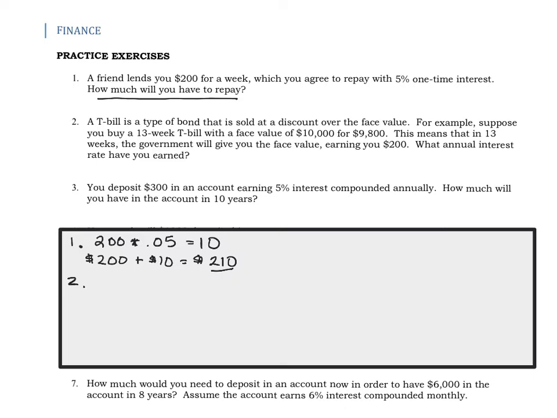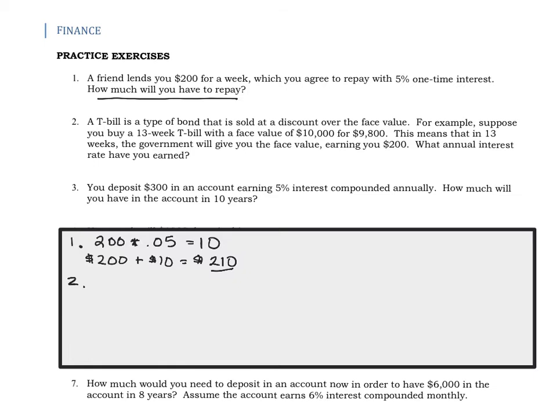Number 2, a T-bill is a type of bond that is sold at a discount over the face value. For example, suppose you buy a 13-week T-bill with a face value of $10,000 for $9,800. This means that in 13 weeks, the government will give you the face value, earning you $200. What annual interest rate have you earned?